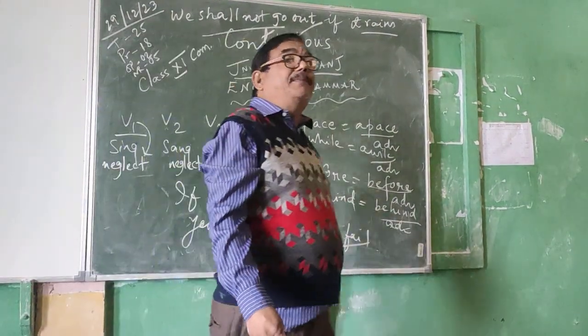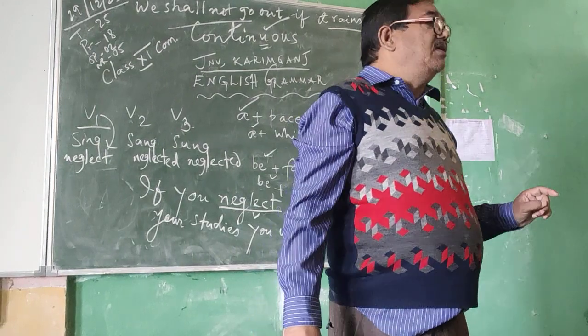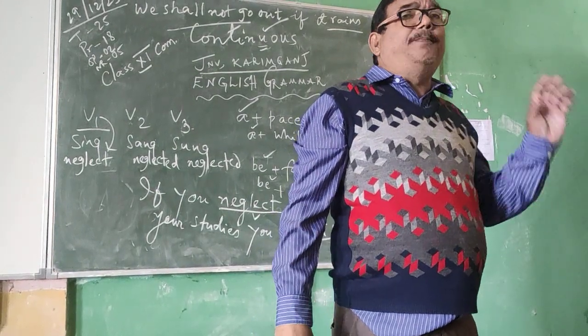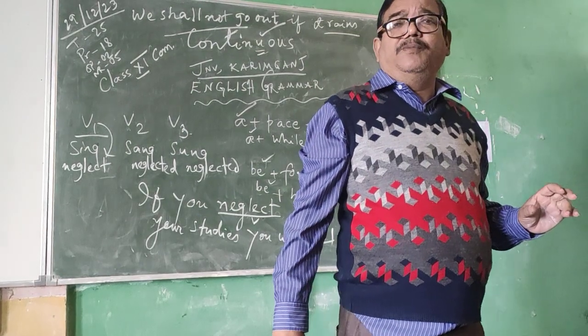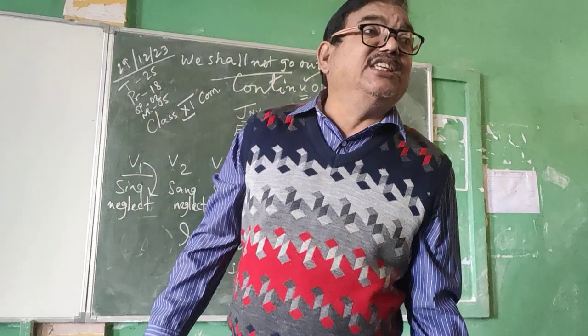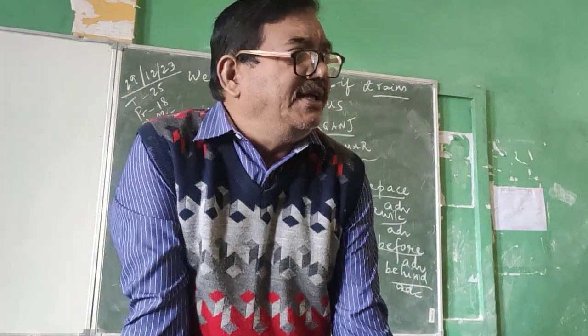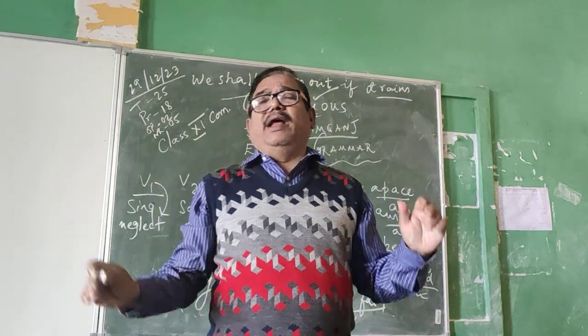Rule number 4 of simple present tense of the verb states that only in case of third person singular number, simple present tense or present indefinite tense of the verb, we add s or es to the base form of the verb. There are two verbs in our English language and literature, go and do, with which we add es. But with all other verbs we add s.